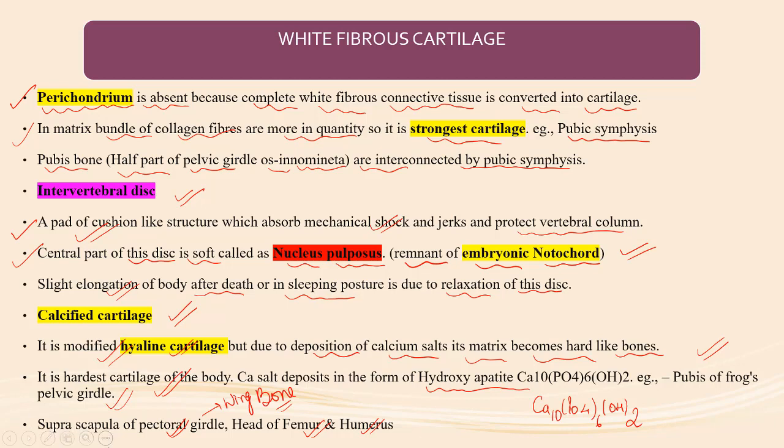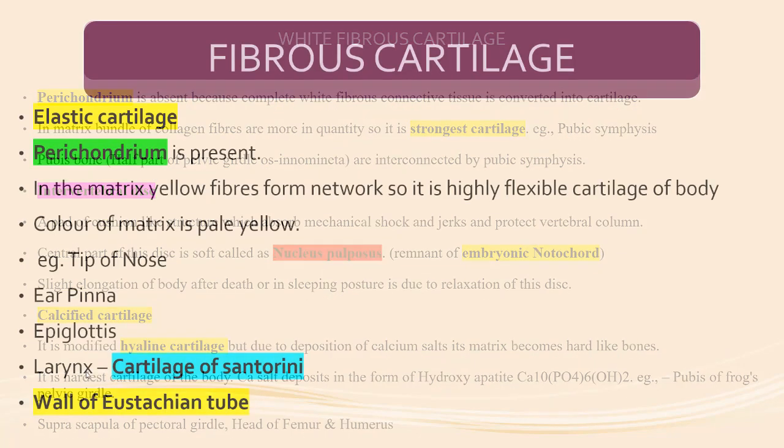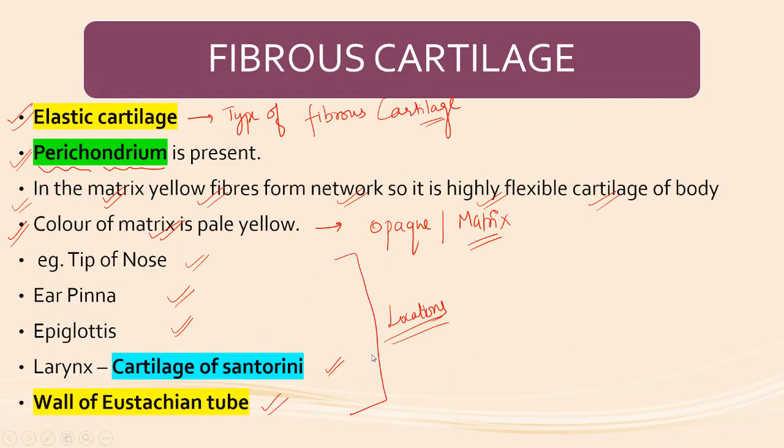Now, I'll revise one slide for you so that you can remember. There are two types of cartilage, I should say: the hyaline cartilage and the fibrous cartilage.